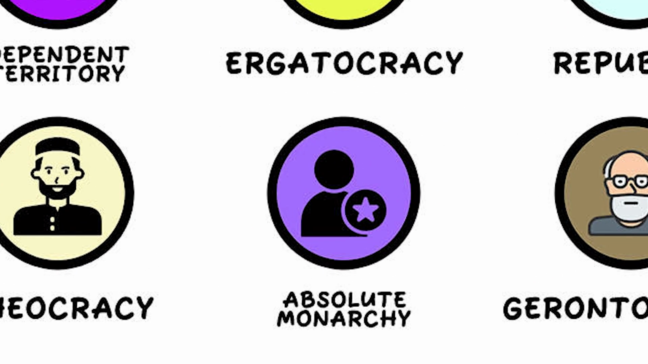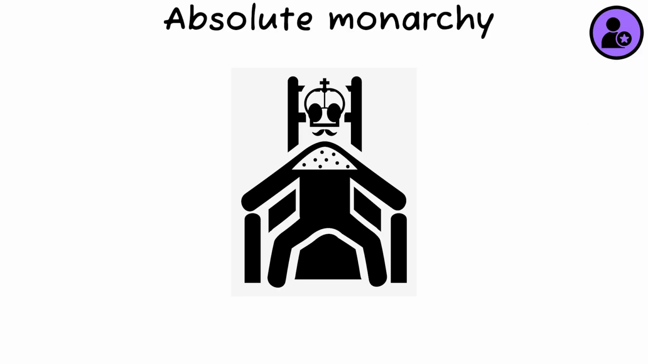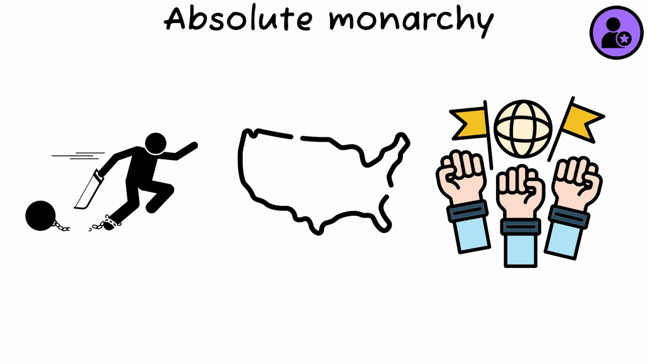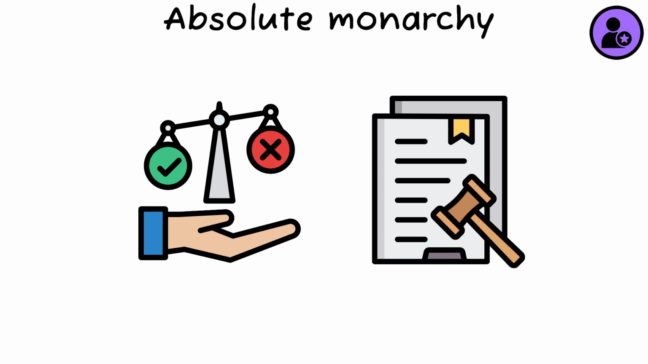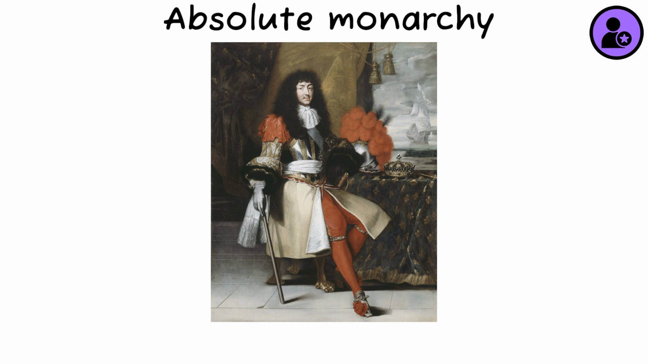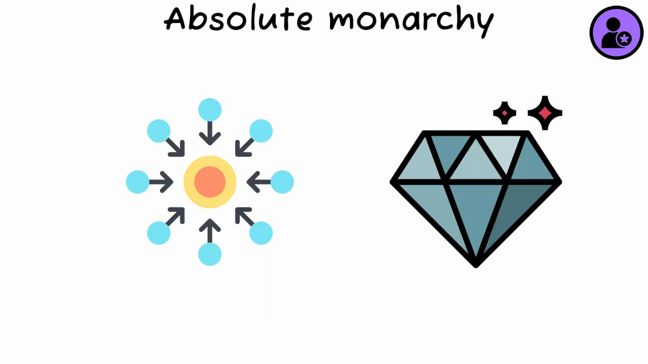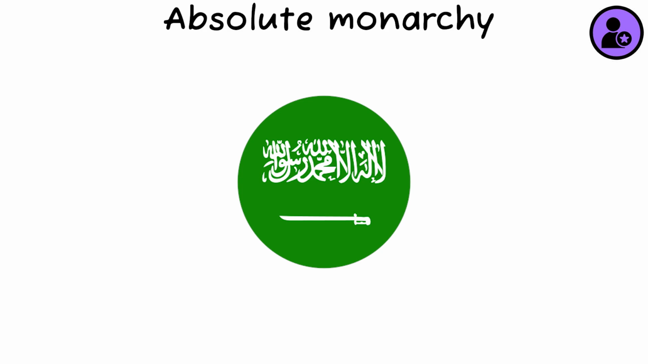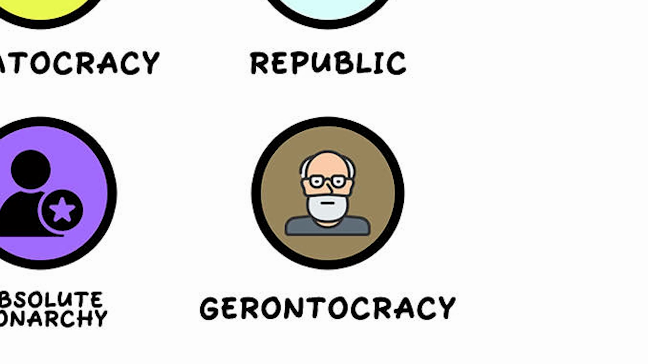Absolute monarchy. Absolute monarchy is a form of government where the monarch holds unrestricted power over the state and its people. The ruler's decisions are not bound by laws or the legislature. Historical examples include King Louis XIV of France, known for his centralized and luxurious rule, and modern-day examples are limited but include Saudi Arabia.